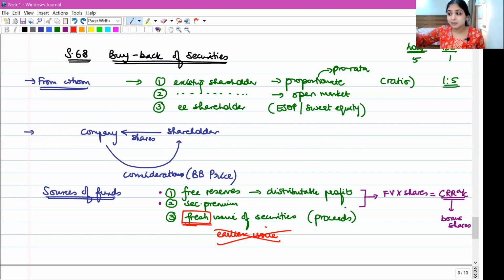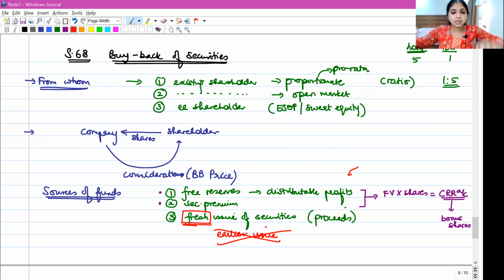That is a motivation that shareholders will get. Otherwise, they will think we might as well sell the shares in the market if the market price is more than the buyback price, isn't it? So to give a motivation to the shareholders, buyback price will generally be even more than the market price.